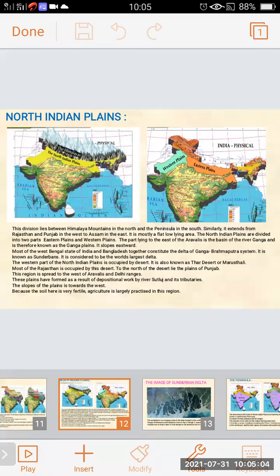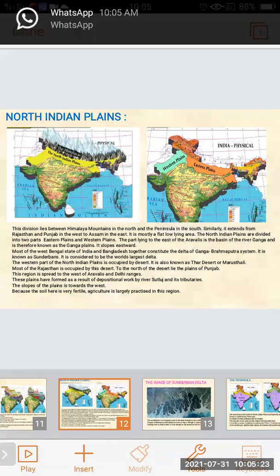The slope of this plain is towards the west. Because the soil here is very fertile, agriculture is mainly practiced in this region by the people living here.